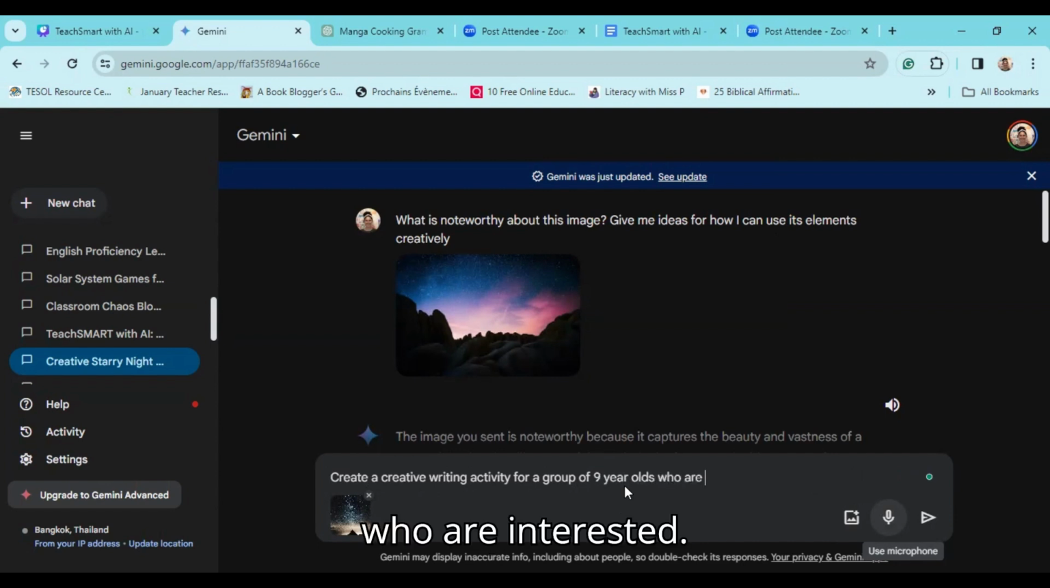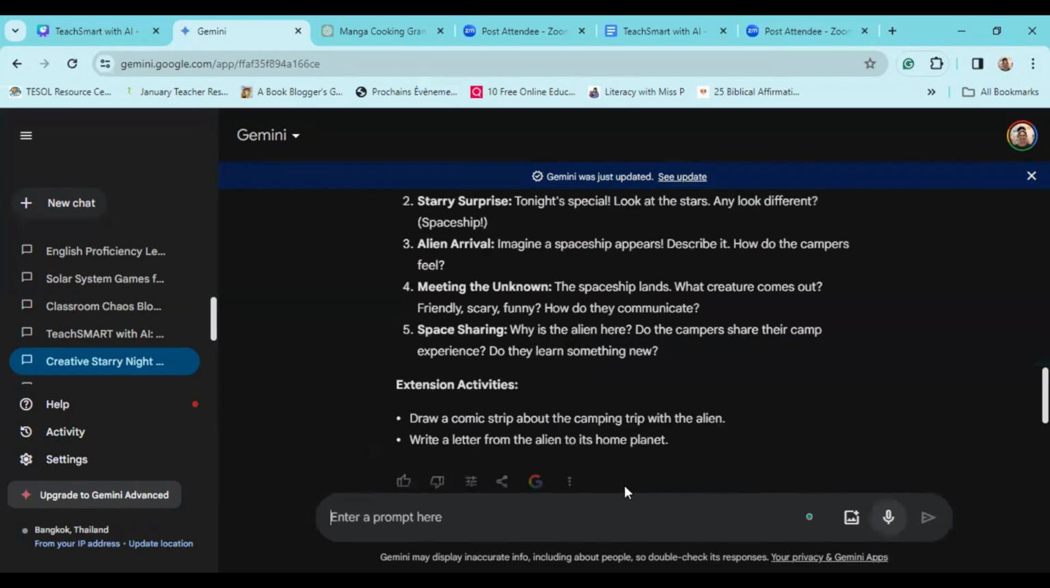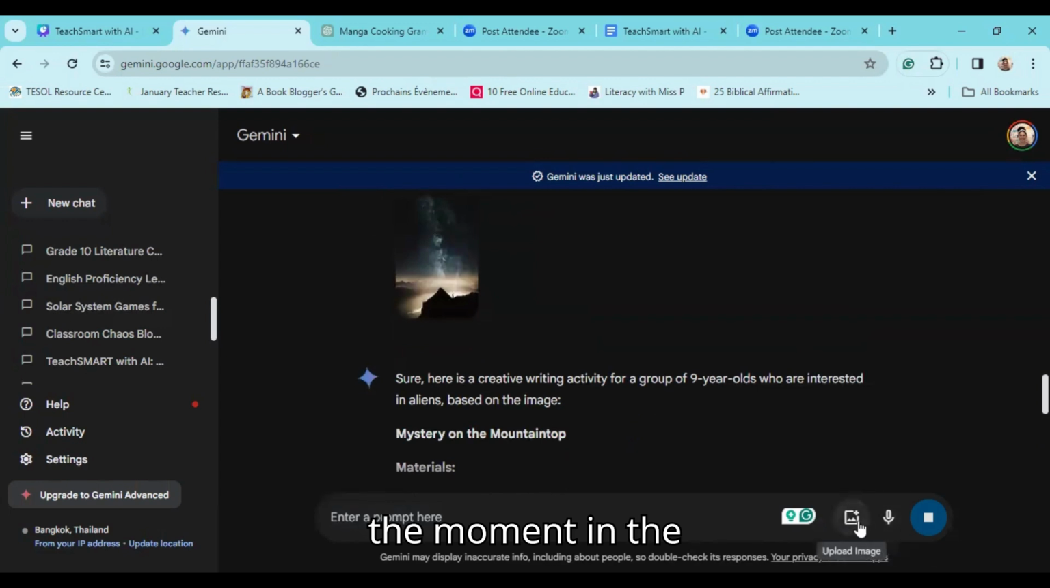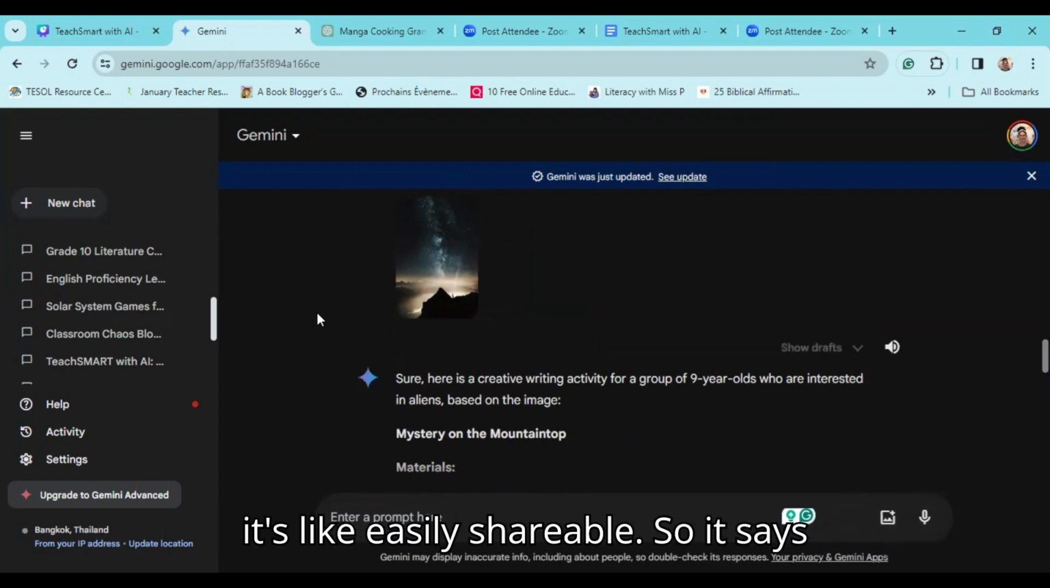who are interested in, we could say, the stars based on this picture. Let's say aliens. The moment, in the sense, if it is like a JPEG, it's like easily shareable.